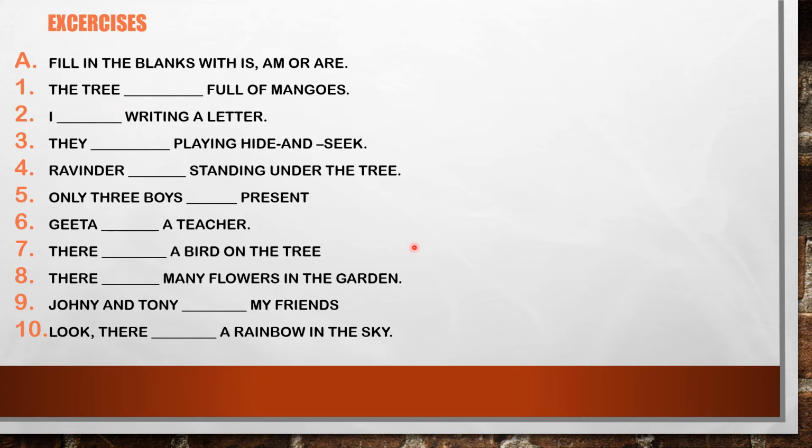Here you can see the exercises, filling the blanks with is, am or are. With the use of is, am, are, you should fill the given blanks. Coming to the first one, we have here, the tree dash full of mangoes. We should use is, am or are. You can see the tree. Tree means it is only one. So the answer is, I'll just underline here, is. The tree is full of mangoes.